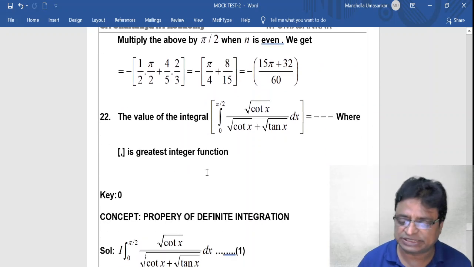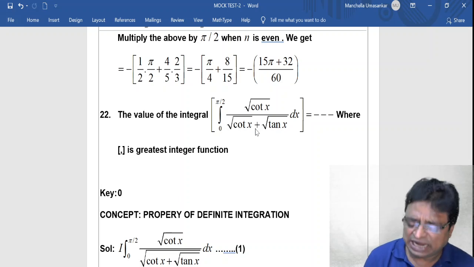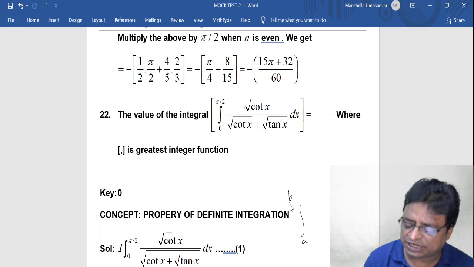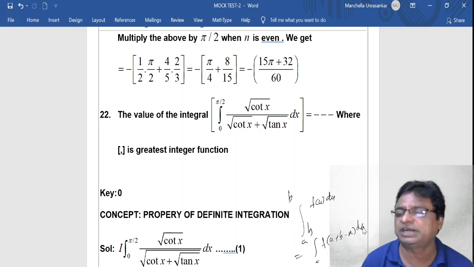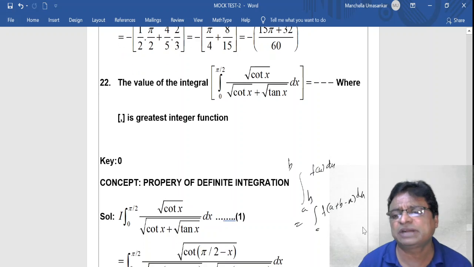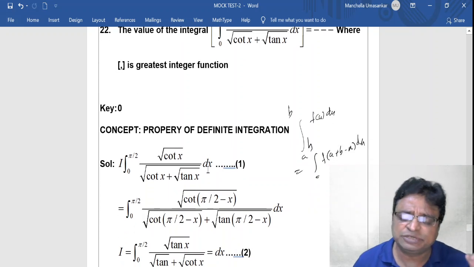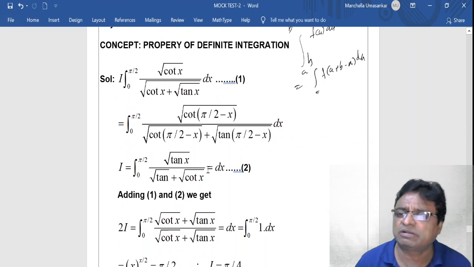Now coming to the 22nd problem, a definite integral. This is a standard model. Actually, this problem is prepared based on the property of definite integration: integration a to b f of x dx is equal to integration a to b f of (a plus b minus x) dx. You apply this property, and you will get the answer very easily. This is a very standard model. Just verify my previous videos, where I have given shortcut formulas for all these kinds of models.